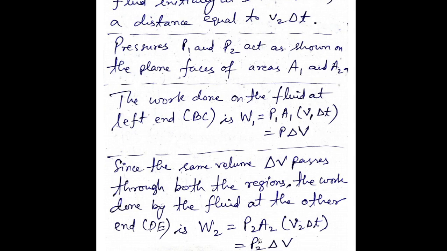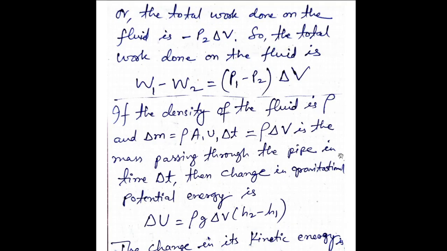So W2 is equal to capital P2 delta V. The work done at the initial point BC is P1 delta V, and the work done W2 at the end DE is P2 delta V. So the total work done on the fluid is minus P2 delta V.